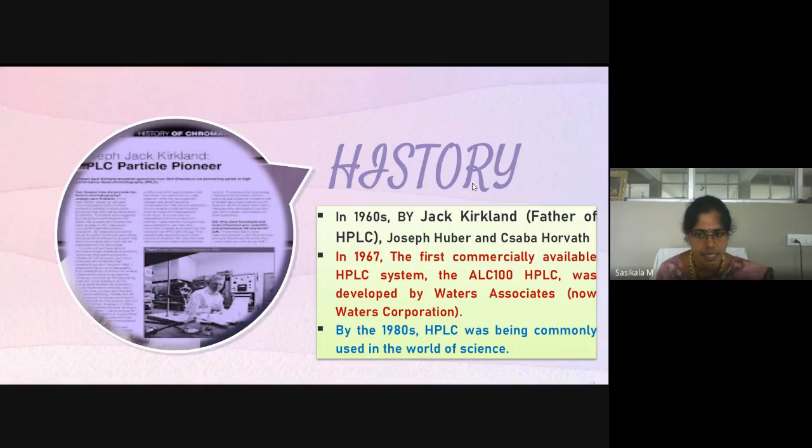Then in 1967, the first commercially available HPLC system, the ALC 100 HPLC, that is the model number and name, was developed by Waters Associates, the company called Waters Associates. Now it is Waters Corporation. You should have heard of HPLC made by Waters.